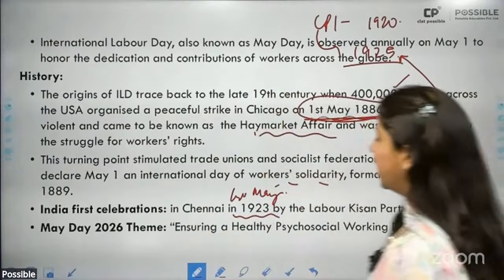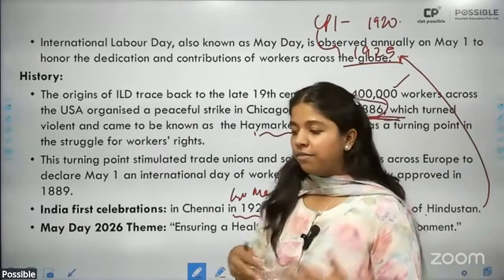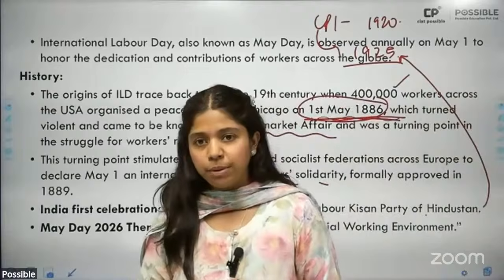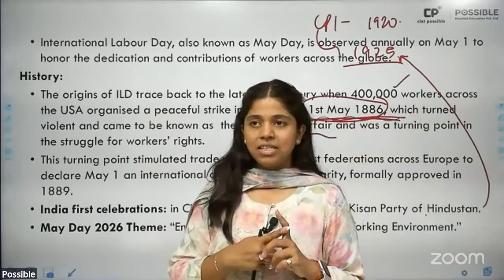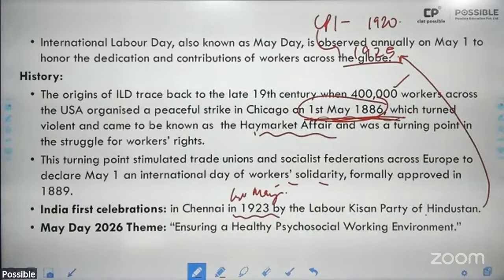All right. Then the theme is ensuring a healthy psychosocial working environment. Now, whichever days we cover, the basic information that you have to keep in mind is: when was it first established? What is the reason for the celebrations under this particular day? And if there is any significant important fact that is associated with it.